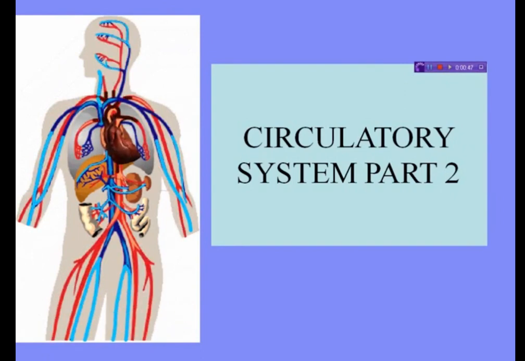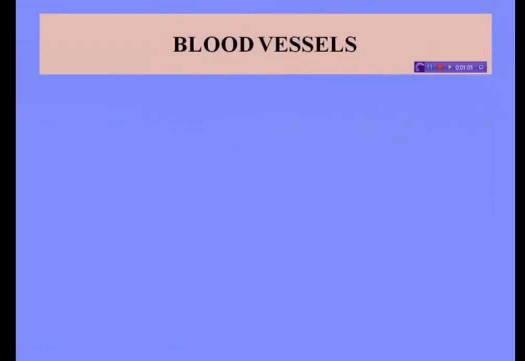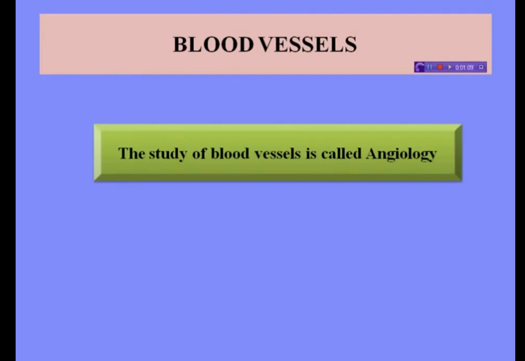In this part 2, we will study about blood vessels, blood pressure, pulse, types of blood circulation, portal system, lymph and lymphatic organs. So first of all, blood vessels. What are blood vessels? See, the study of blood vessels is called angiology. Blood vessels are the part of the circulatory system that transports blood throughout the body. There are 3 types of blood vessels in our body, and these are arteries, capillaries and veins.